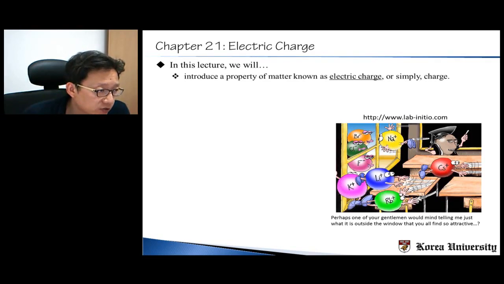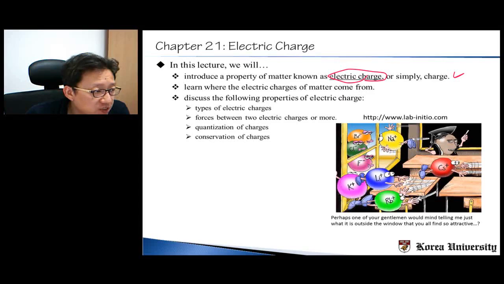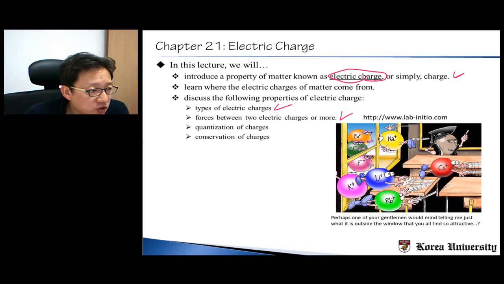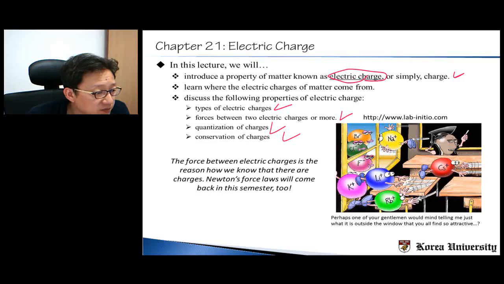So in this lecture, we will first introduce a property of matter known as electric charge, or simply charge. And then we will learn where these electric charges of matter come from. And then we will eventually discuss the following properties of electric charges, such as types of electric charges, forces between two electric charges or more, and quantization of charges, and conservation of charges.